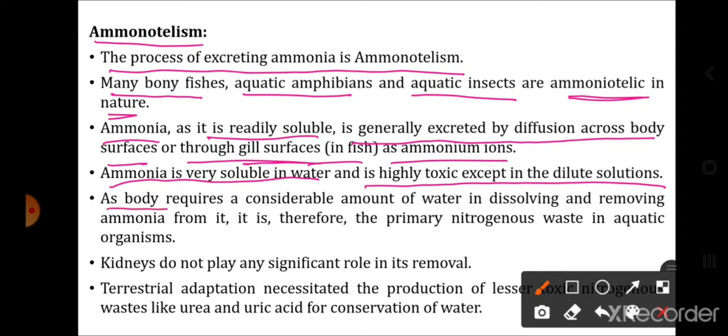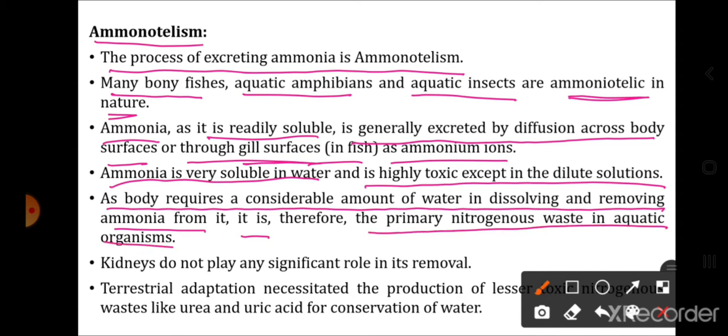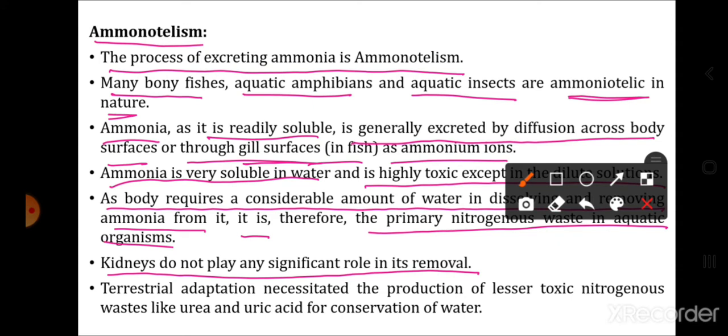As the body requires a considerable amount of water in dissolving and removing ammonia from it, it is therefore the primary nitrogenous waste in aquatic organisms. Ammonia acts as a nitrogenous waste mainly in aquatic organisms because it requires a large amount of water for dissolving as well as removing it. Kidneys do not play any significant role in its removal. There is no role of the kidneys to excrete ammonia.